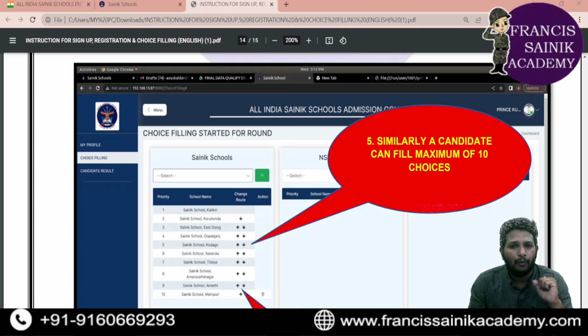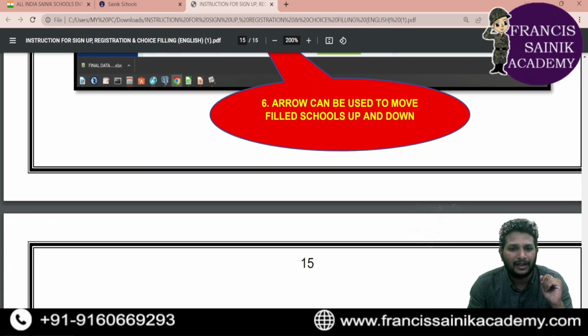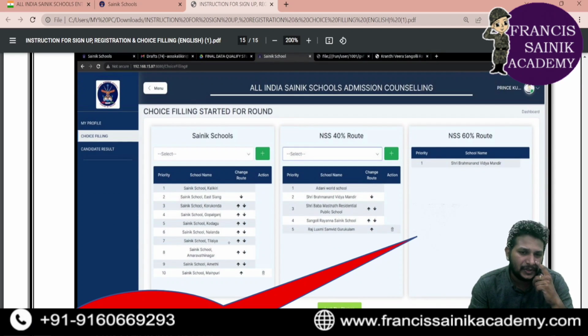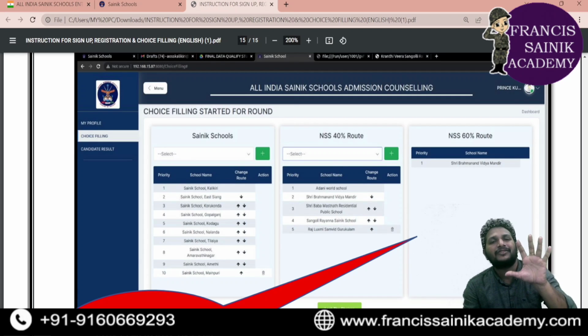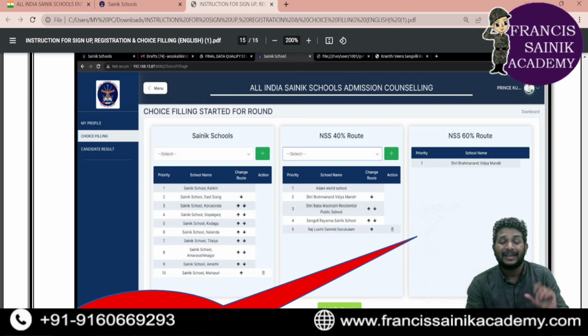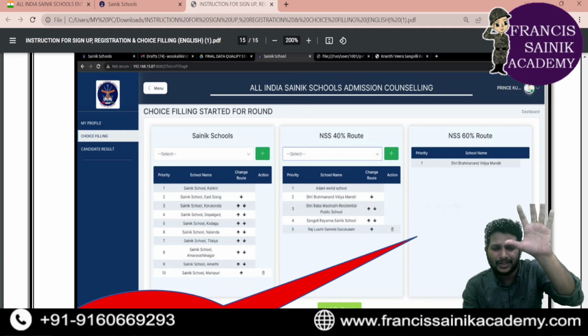Okay. Now, what is this NSS 40%? What is this NSS 60%? Now, once these 10 schools are given as options, now NSS 40%, new Sainik schools 40%. So in this, you have a choice of keeping only 5 schools. Okay, NSS 40%, you can keep only 5 schools. Okay, these are all private schools.